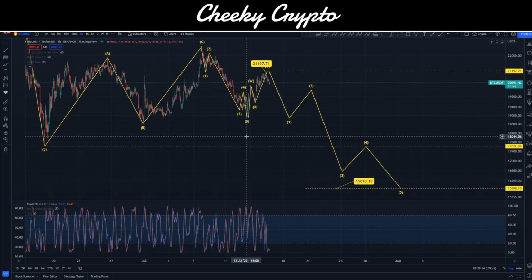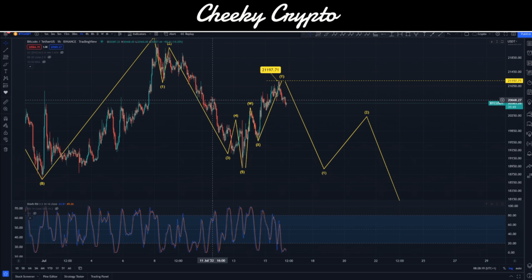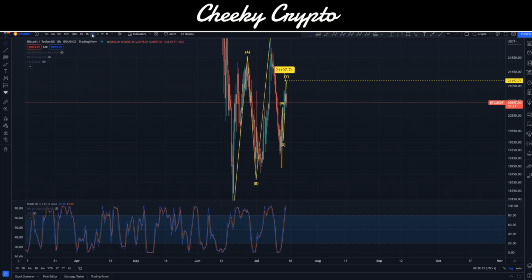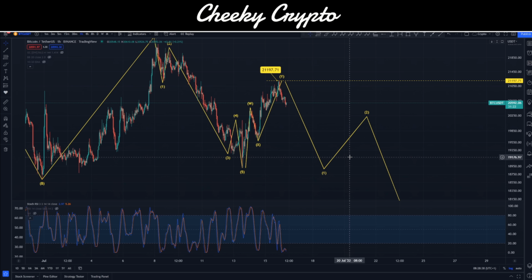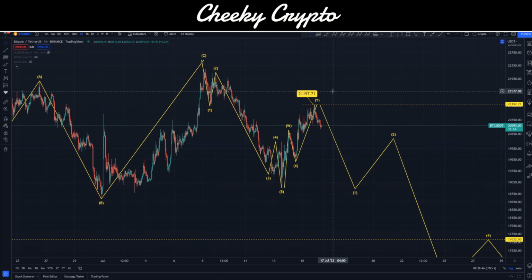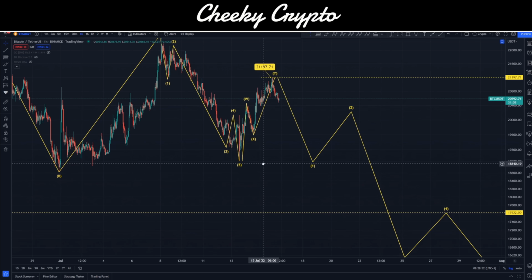Now, from a probability perspective, I think it's highly likely that we do see this kind of pullback in the market. When we take a look at our stochastic, our momentum indicator, we can see that our hourly chart is oversold. Our 4-hour is just coming down from overbought as we're starting to correct, and we've still got plenty of room there. The 8-hour is still overbought, and the daily's just gone into overbought. So we know that there's a likelihood of a significant pullback in the market for Bitcoin. So we definitely shouldn't be thinking that the worst is over, and there's a limited amount of grounds to think such a thing. So we should be very, very cautious and proceed as such, right?